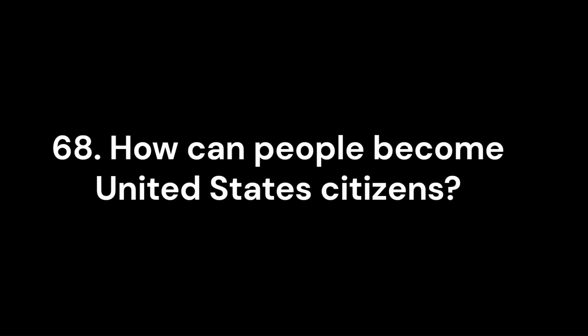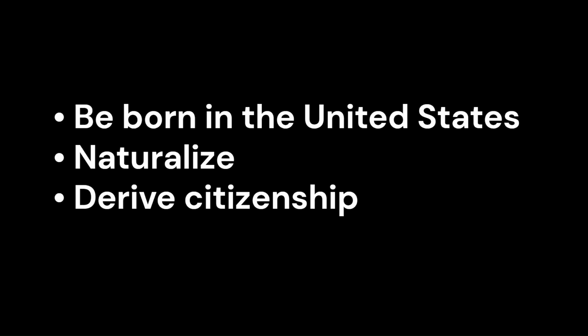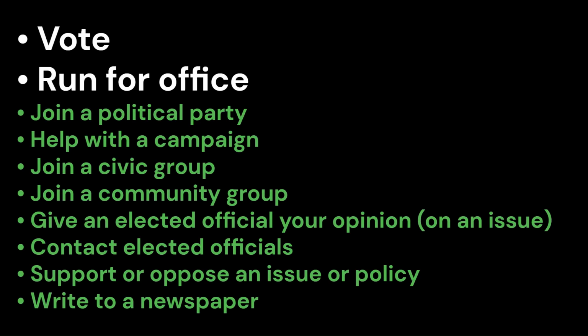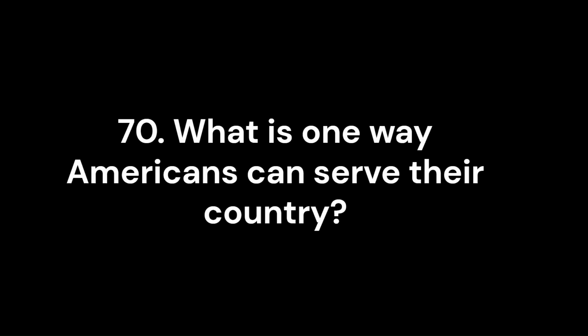68. How can people become United States citizens? Be born in the United States, naturalize, and derive citizenship. 69. What are 2 examples of civic participation in the United States? Vote and run for office. 70. What is one way Americans can serve their country?